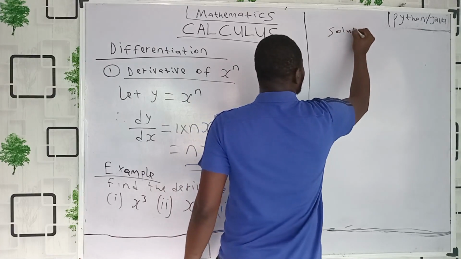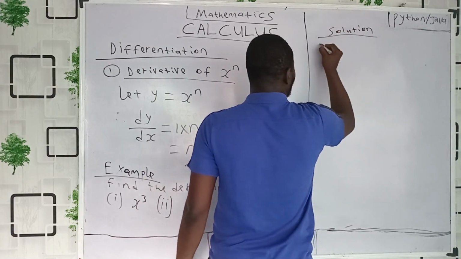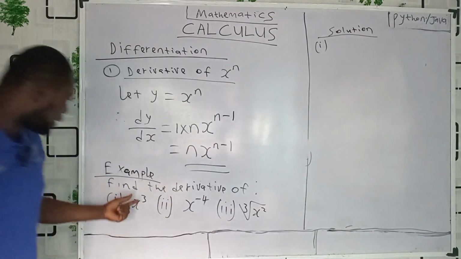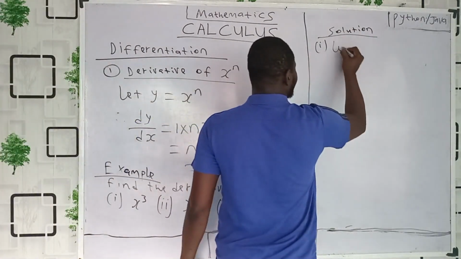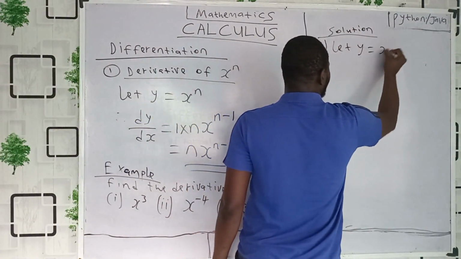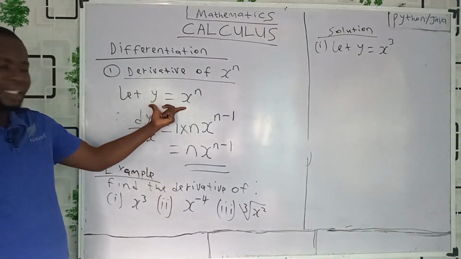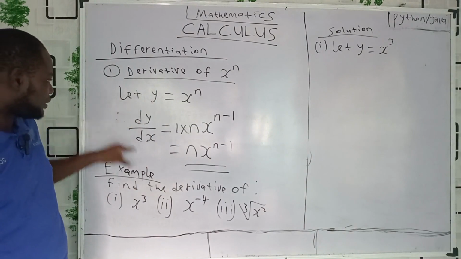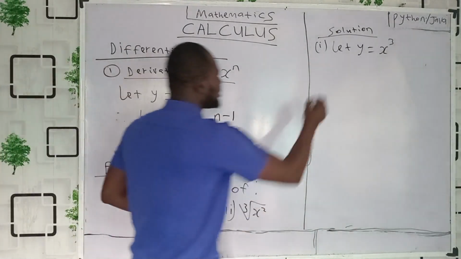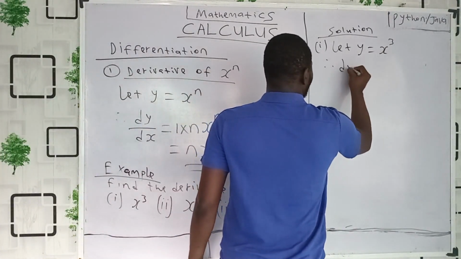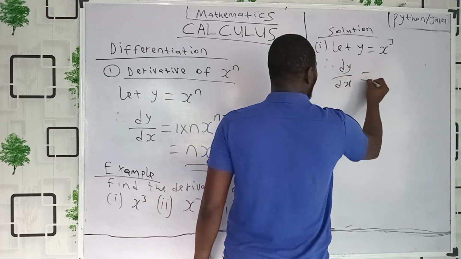Solution. So the first one is what? x raised to power 3. Just say let y be x raised to power of 3. Simple. Which is exactly like this. What will you now do? You now find the dy/dx by using this formula. Therefore, the dy/dx of this is now what?